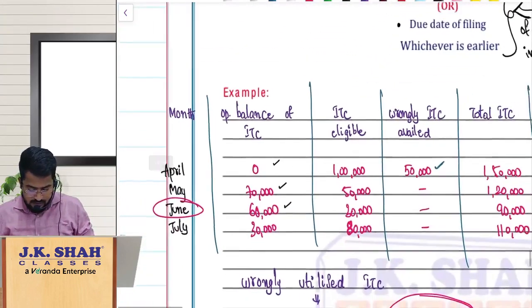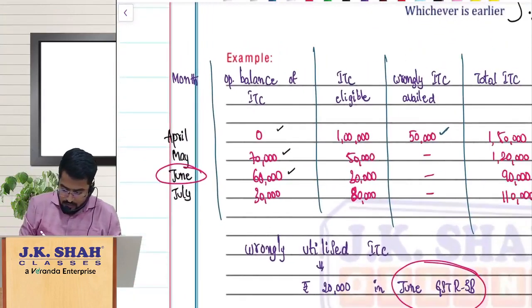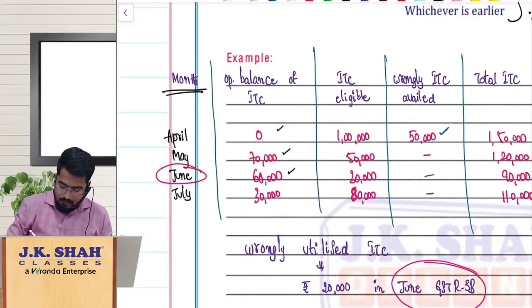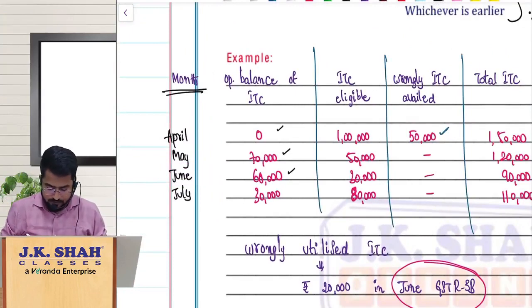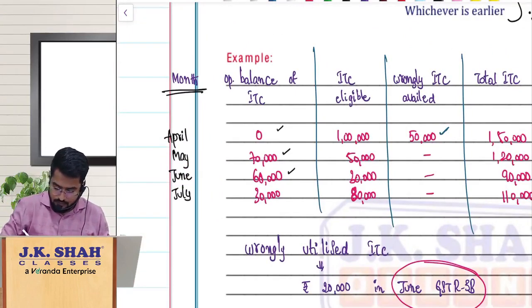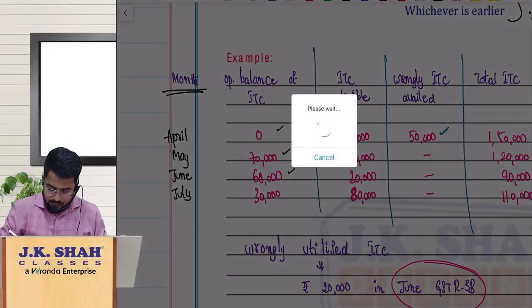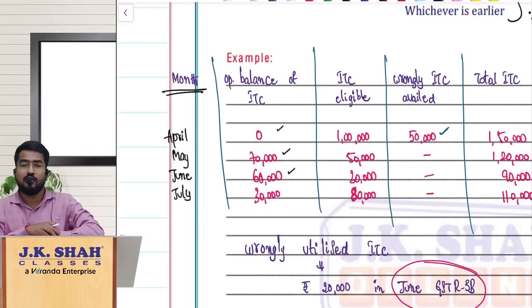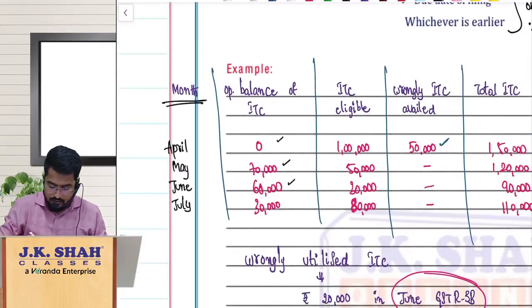Let us see, for example, these are the months given here. Okay, April, May, June, July. Now I have given you the opening balance of ITC.